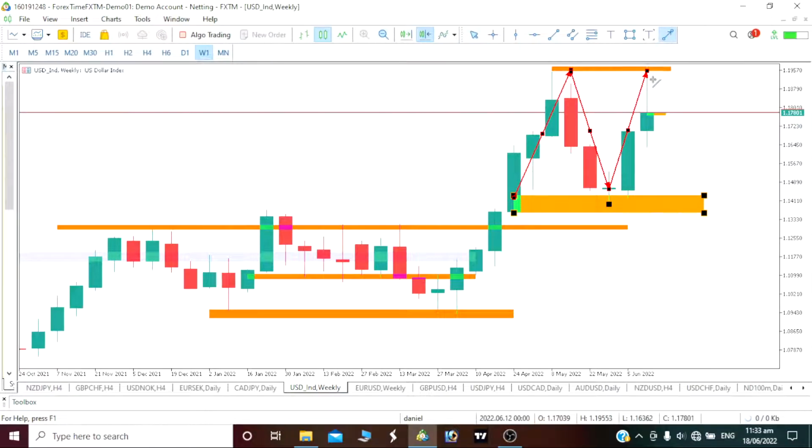Now we're actually going to be having a fall, giving us like an M movement on our weekly time frame. Exactly what we want to be seeing. We are going to be having on our weekly time frame like an M movement, our price ranging within this area.